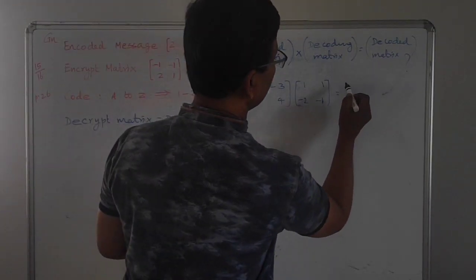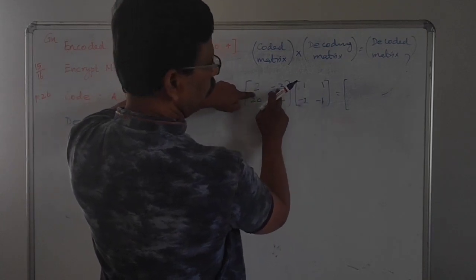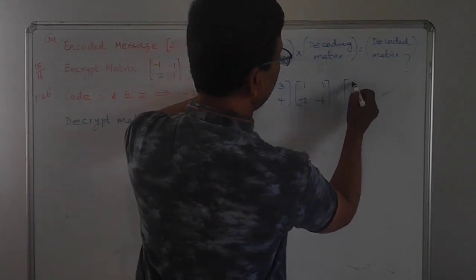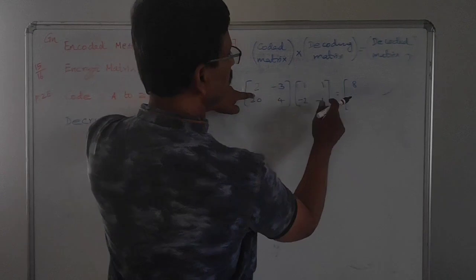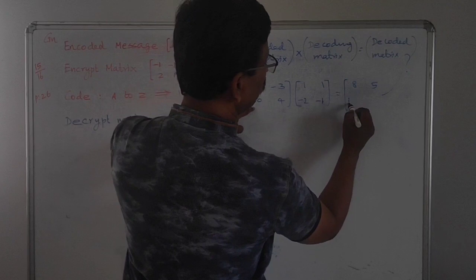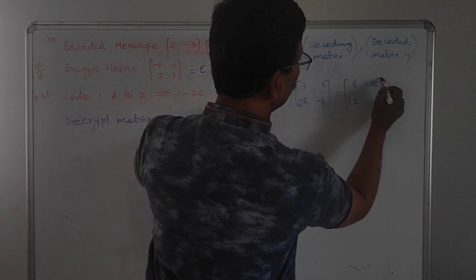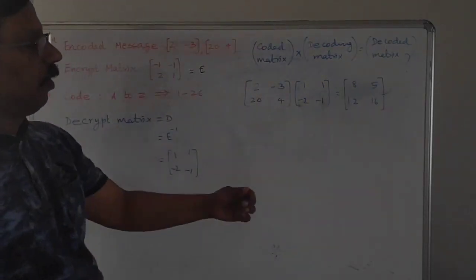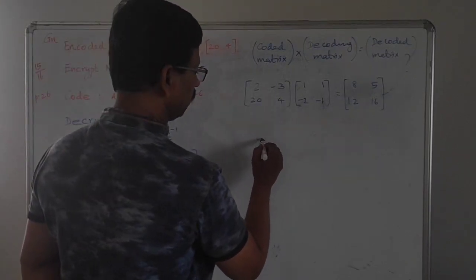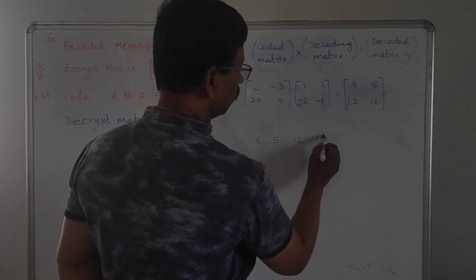If you multiply row by column, 2 minus 2 into minus 3 gives plus 6. 2 plus 6 equals 8. Then 2 plus 3 gives 5. Then 20 minus 8 gives 12. Then 20 minus 4 gives 16. Now this is the decoded matrix. We write the decoded matrix in this order: 8, 5 first two, then 12, 16.